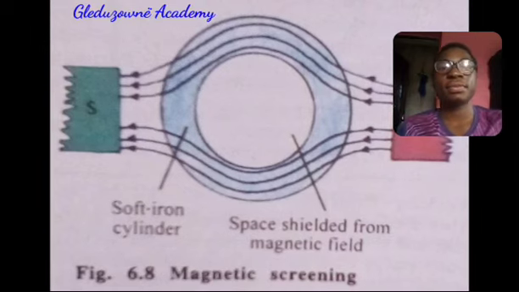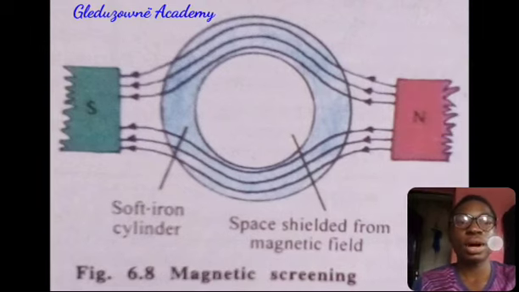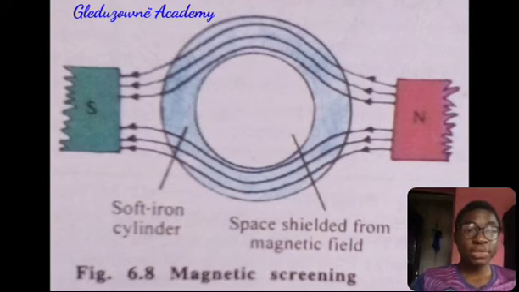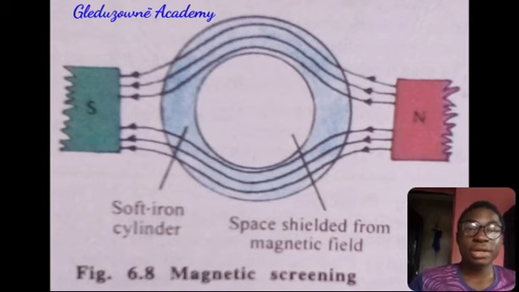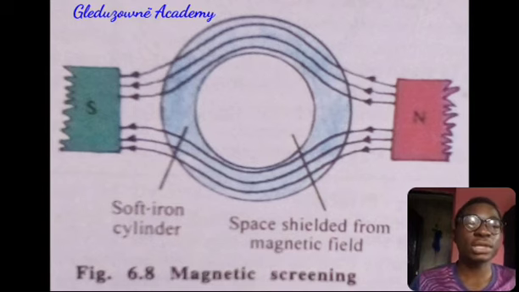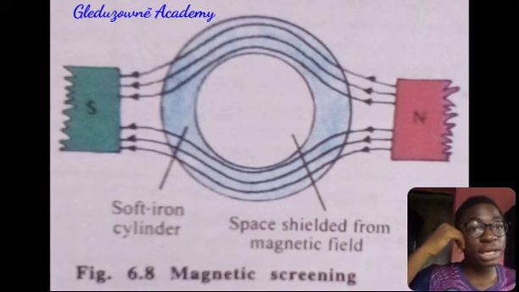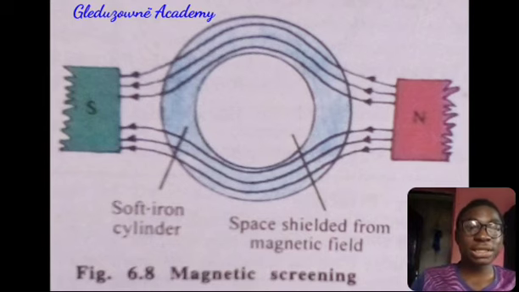Then we also have magnetic screening. Basically, magnetic screening is the process of placing an iron ring inside a solenoid. In this case, this iron ring will contain all the magnetic field lines, so that there will be no field lines in the space. It's kind of like a concentrator. It concentrates the magnetic field lines in the iron ring, and in this case, it makes the solenoid more powerful.